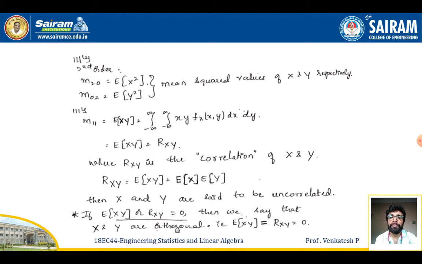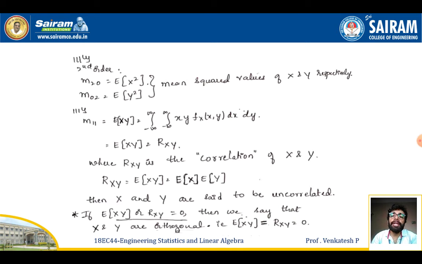Next, similarly for second order: if I want to estimate the expectation of x square and the expectation of y square, I can replace n equal to 2 or k equal to 2. I can estimate the value of E of x square and E of y square. These will be called the mean of squared values of x and y. These formulas we use to estimate the mean of squared values of x and y respectively.